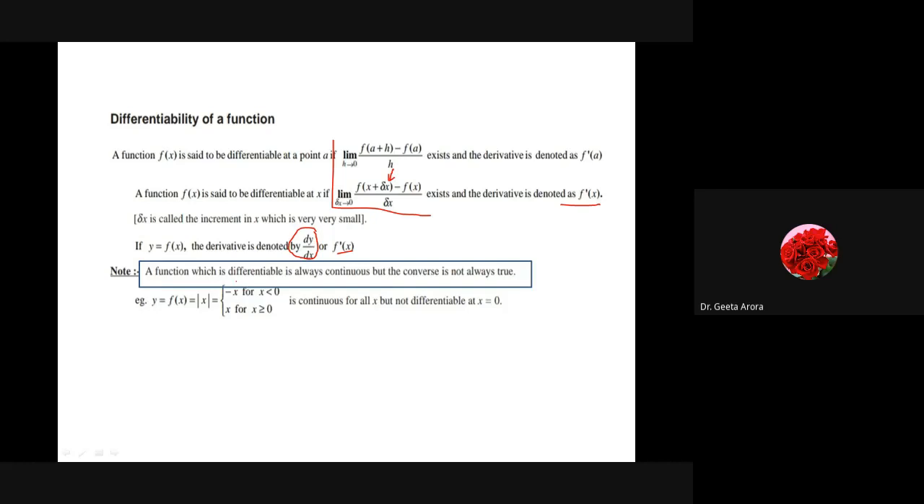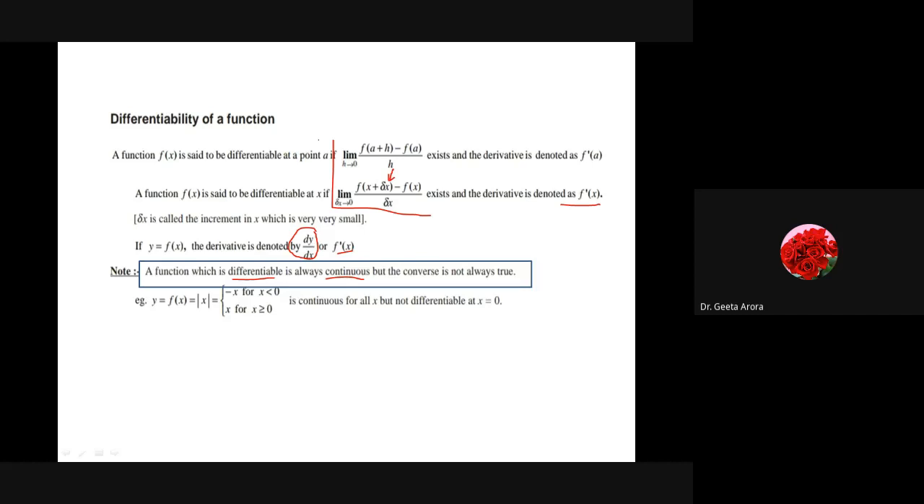A function which is differentiable is always continuous. It means if I have checked the differentiability of a function and it exists, then there is no need to check the continuity, because obviously the function should be continuous. But every continuous function is not differentiable. Why not? Might be the limit is not existing at a particular point at which it is continuous. So that's the reason why a continuous function is not always differentiable.